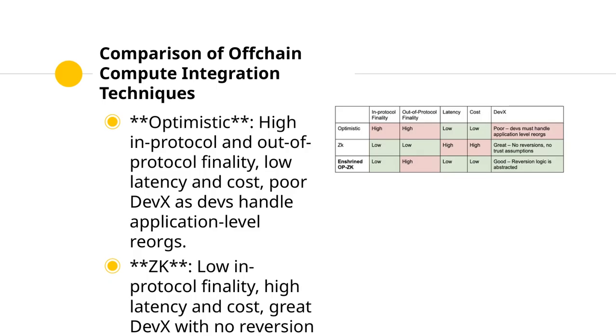This table compares various off-chain compute integration techniques, highlighting their trade-offs in protocol finality, latency, cost, and developer experience, DevX. Optimistic methods have high finality but place the burden on developers for handling reorgs. ZK methods offer great DevX with no trust assumptions but have high latency and cost. Enshrined OPZK balances these factors with low latency and cost, and good DevX by abstracting the reversion logic.